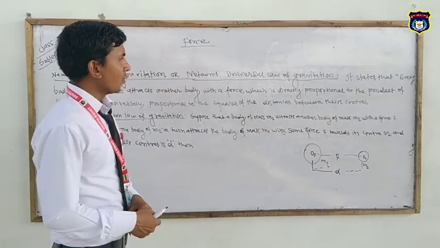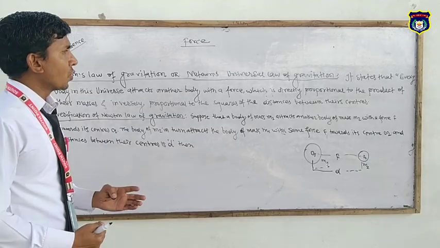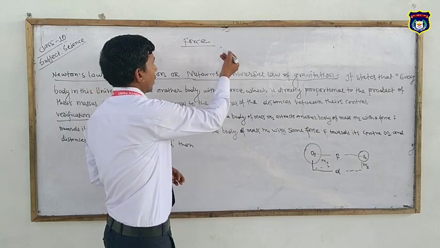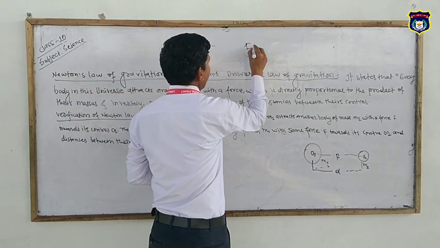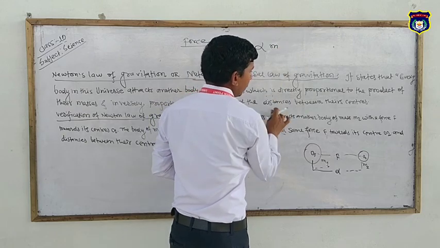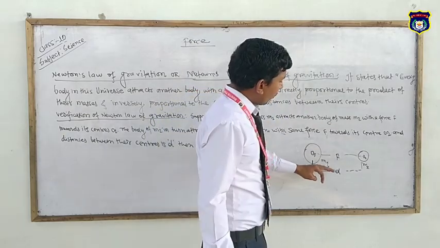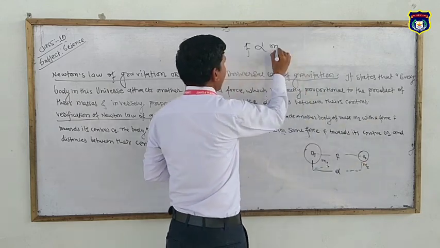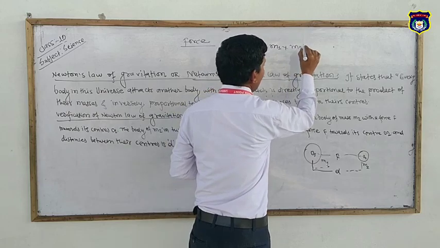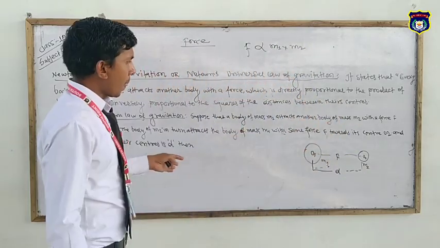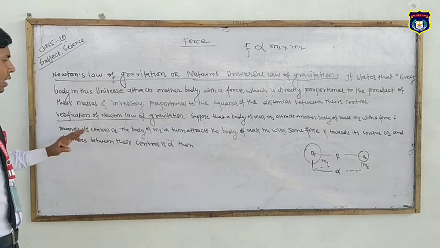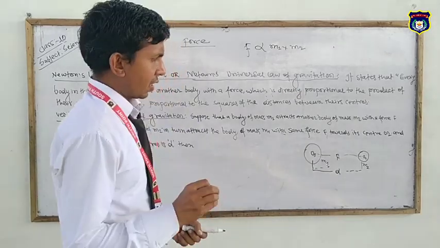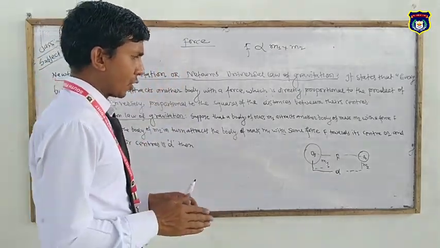Such gravitational force is directly proportional to the product of their masses. The force F is directly proportional to the product of their masses m1 and m2, when the distance is kept constant.